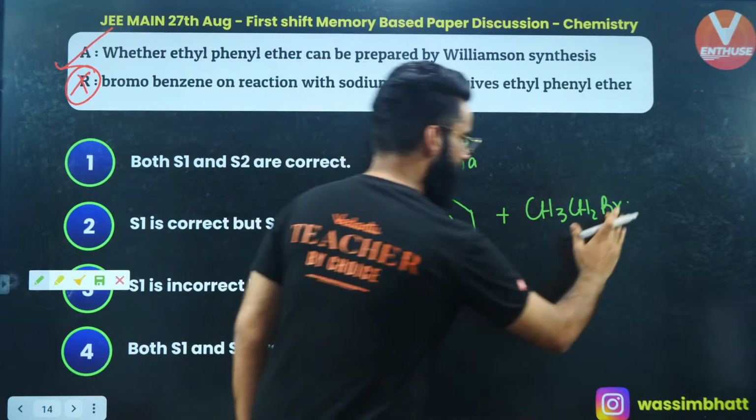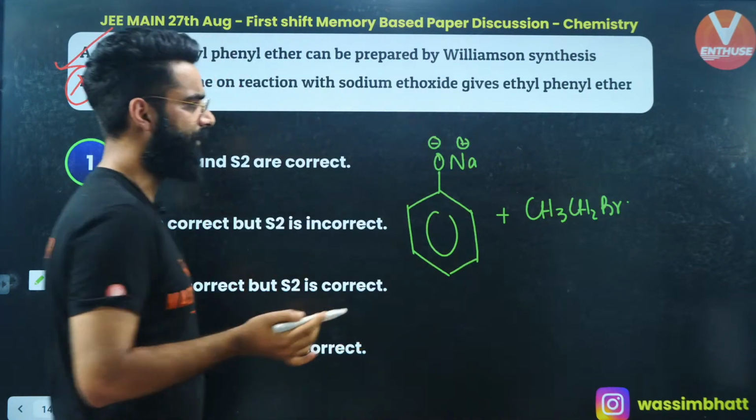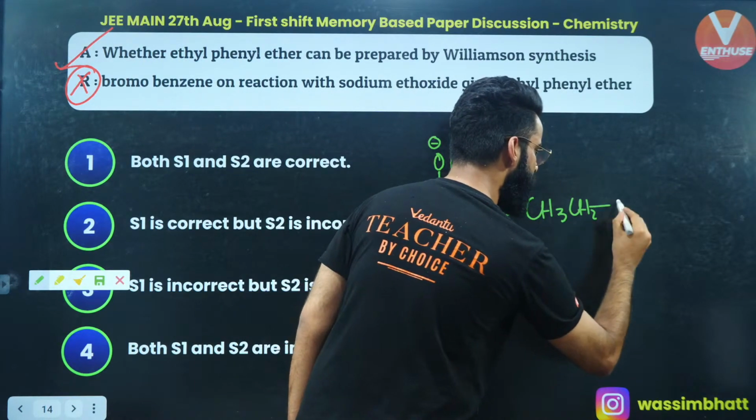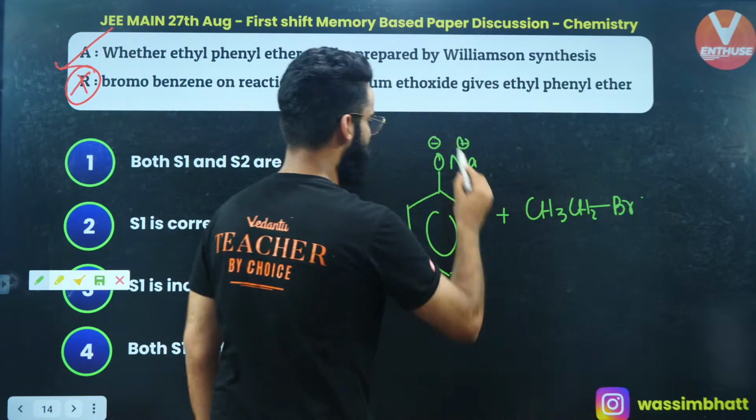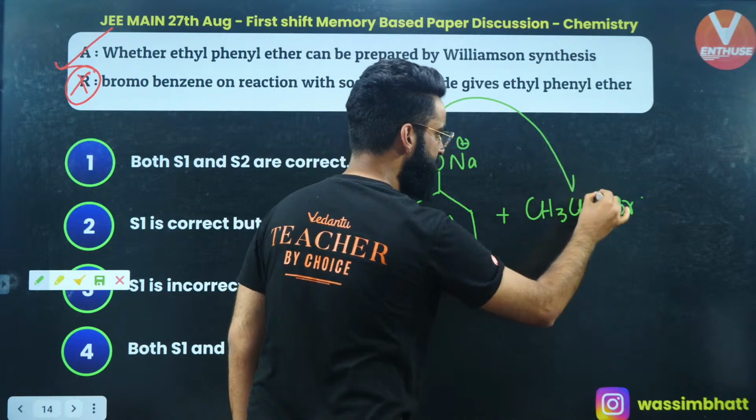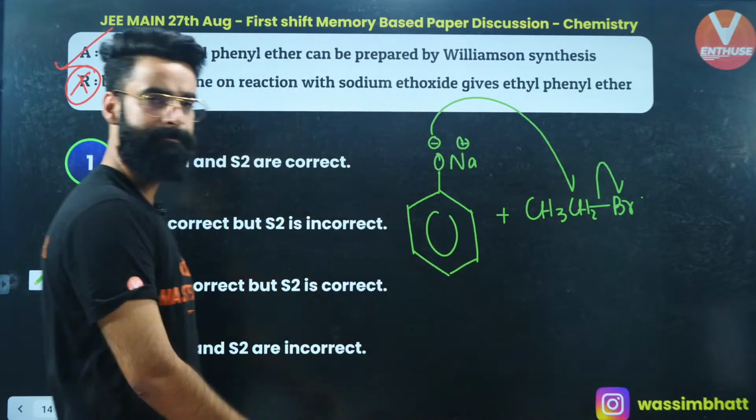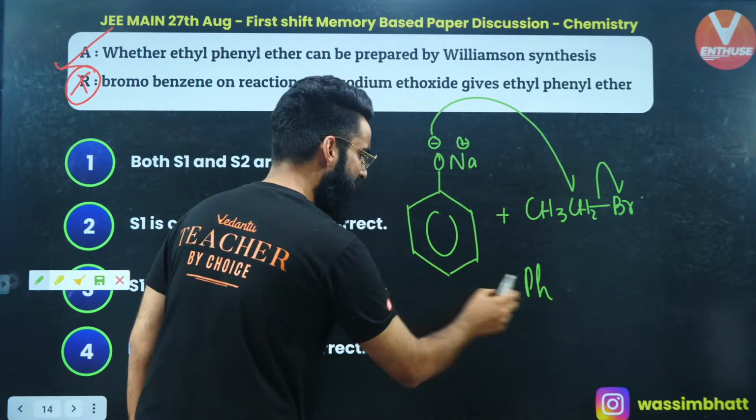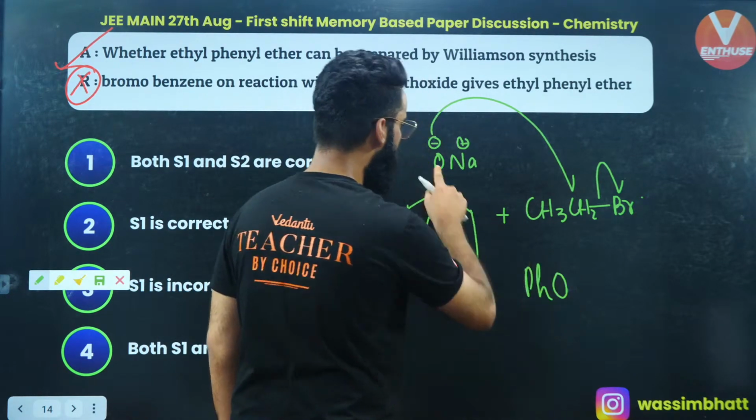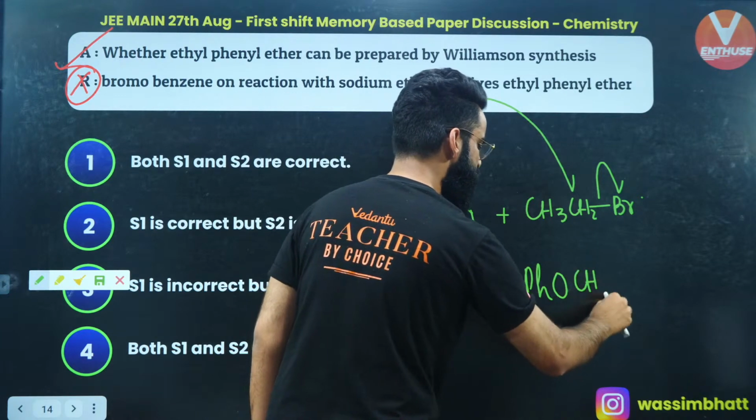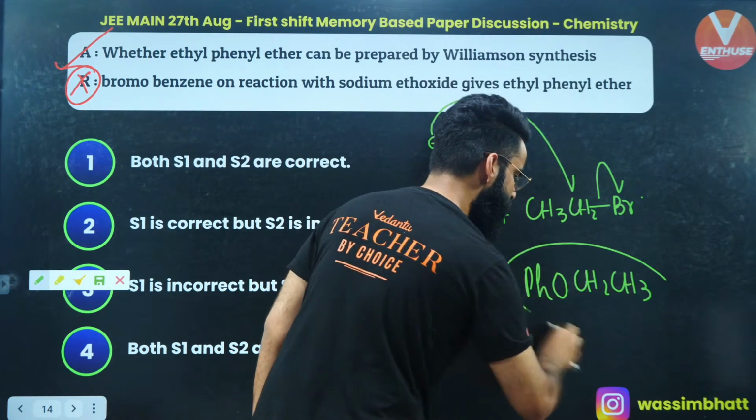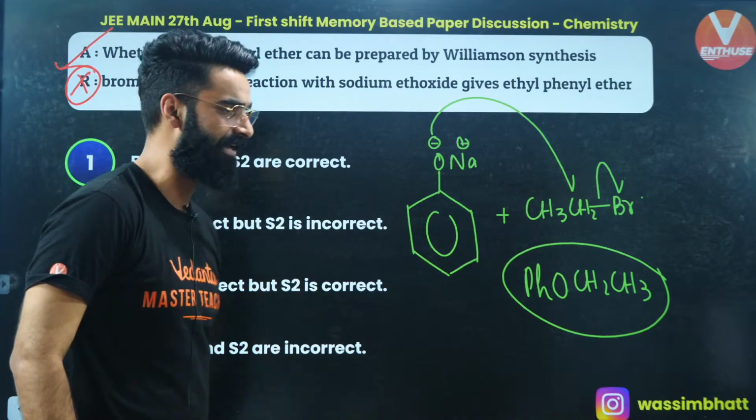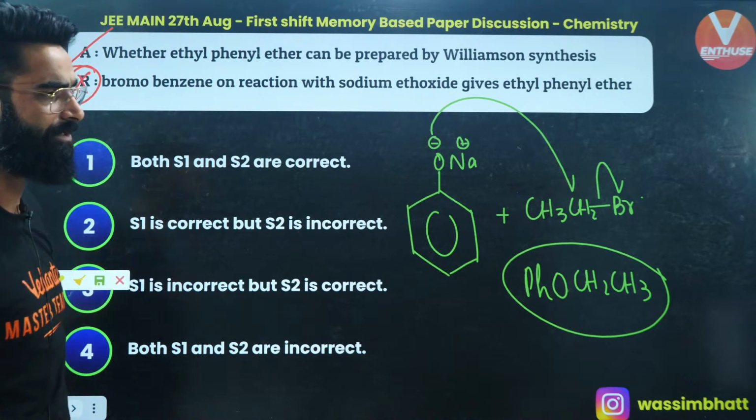Right? Now, people, what is going to happen over here? Simply, there is a bond between carbon and bromine over here, basically, right? So first of all, this O negative is going to attack at this position and Br leaves as Br negative, right? So what I'll be getting? I'll be getting Ph, this ring is denoted by Ph. This is O, and O you're attaching with CH2CH3, right? This is something which you call ethyl phenyl ether, right? So statement 1 is absolutely correct, right?